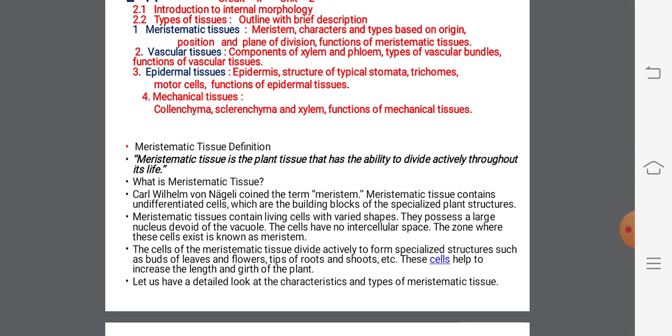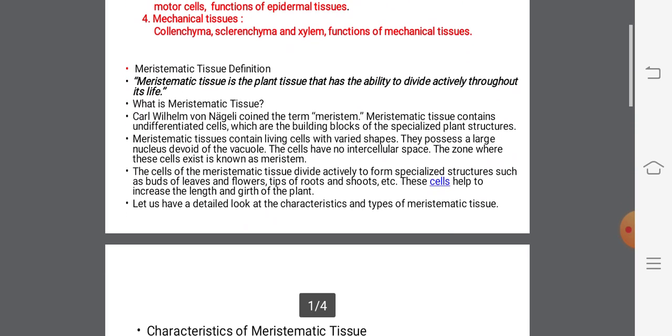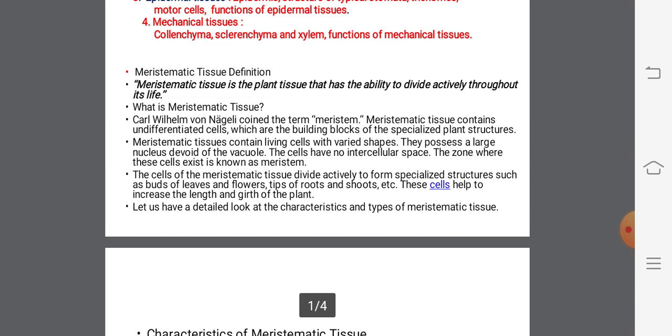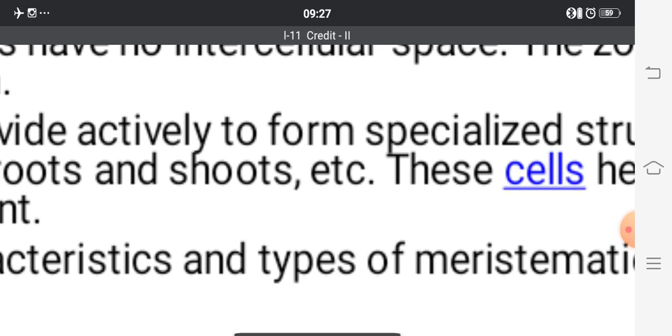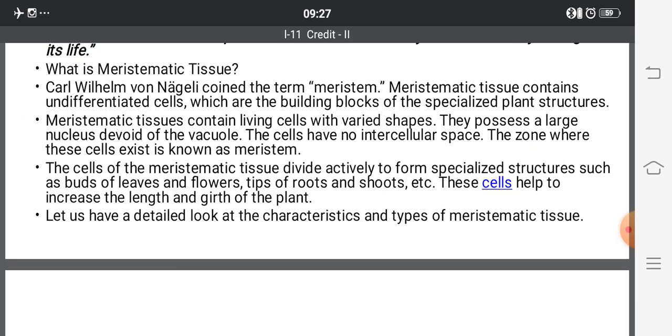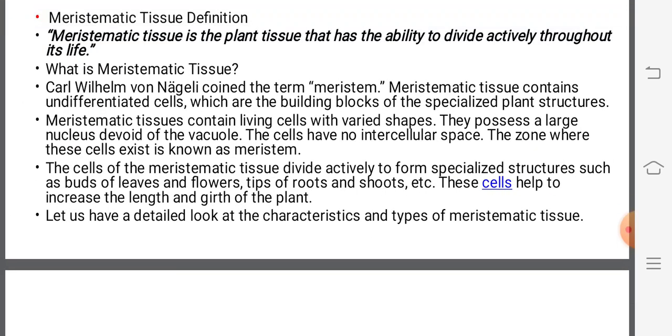So these cells generally divide and redivide, and this type of character is commonly called totipotency, right? So these cells are able to divide, and therefore these are specialized structures. And this term was first used by a scientist Nageli, and he gave the name meristem, and the tissue is reported as a meristematic tissue.